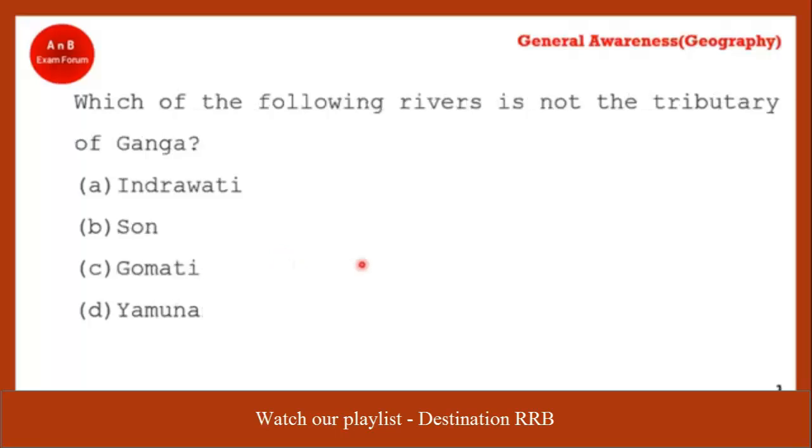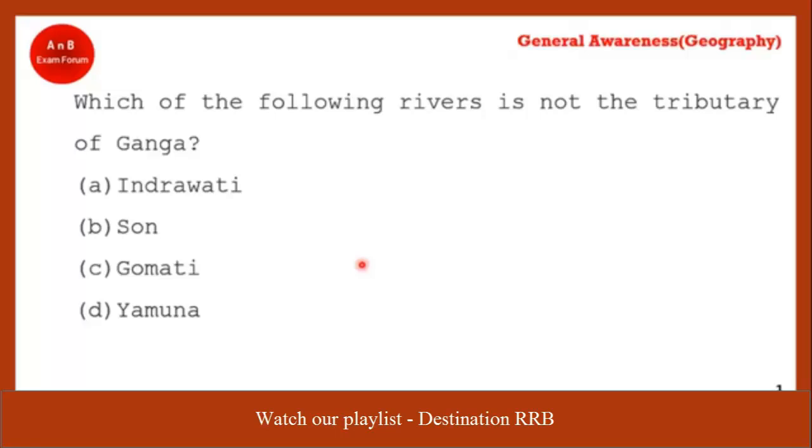Coming to the next question, which of the following rivers is not a tributary of Ganga? This is a very interesting question. Quickly give the answer. Option A is correct. Indravati is not a tributary of Ganga. Son, Gomti, Yamuna, these are all tributaries of Ganga river.